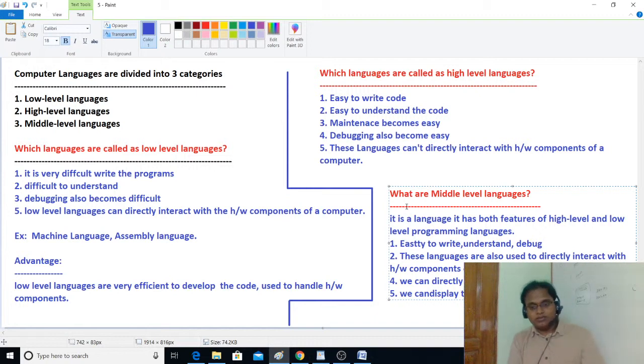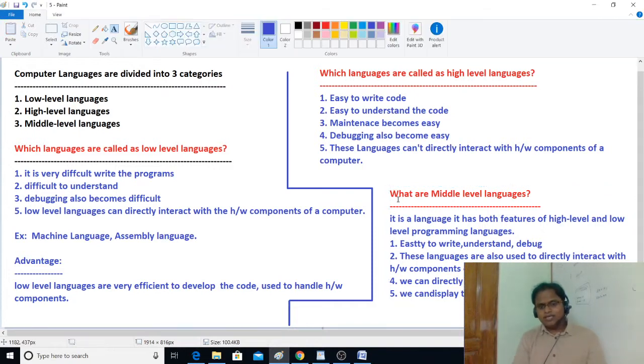In C, I'll tell you, the best example for a middle level language is C. If you take the example of C, now tell me, do you have the pointers concept in C? Yes. Can you tell me what a pointer is? A pointer is a variable. It holds the address of another variable. If you print the pointer, what will you get? You will definitely get the address. That is one example I can give you. Yes, I am directly interacting with the memory. I'll directly have that address in my program itself.